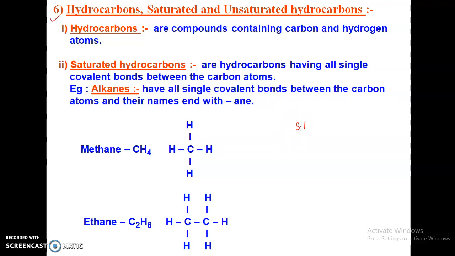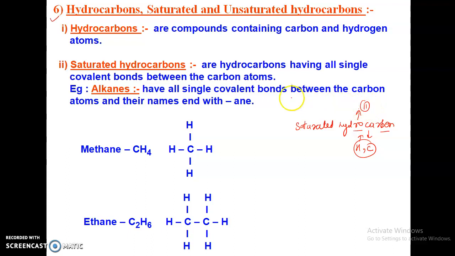I am telling you the meaning of saturated compounds. What is a saturated hydrocarbon? First I am going to tell you what a hydrocarbon is. A hydrocarbon is a compound made up of hydrogen and carbon. Simply, a compound made up of hydrogen and carbon is called a hydrocarbon. You have also studied this statement in 9th class. And in 11th class you will study a whole chapter about hydrocarbons.